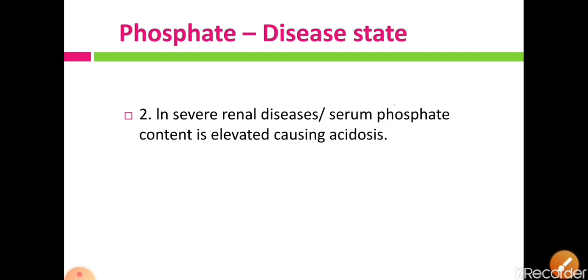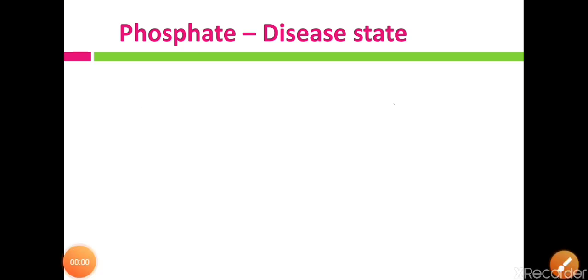Next, in severe renal diseases, serum phosphate content is elevated, causing acidosis, because phosphate is excreted out from the kidney, and when there is a severe renal disease, the serum phosphate content becomes elevated because there is less excretion or no excretion from the kidneys through the urine. So it will cause acidosis because of the increased phosphate molecule.